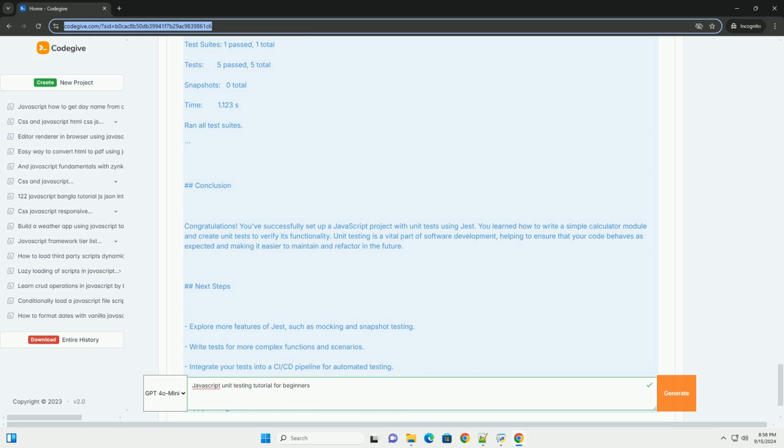Additionally, it discusses how to run tests and interpret results, encouraging learners to integrate unit testing into their development workflow to catch bugs early and improve overall code robustness. This foundational knowledge empowers developers to build more reliable applications.